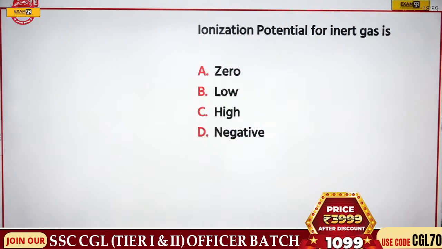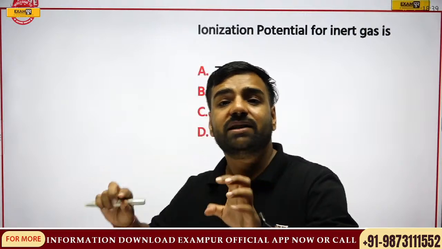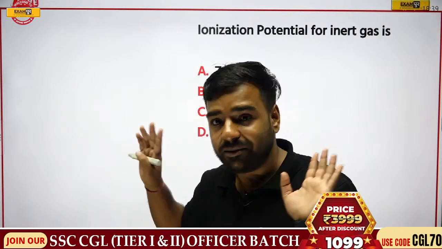Next question is, ionization potential for the inert gas is dash. Now we have understood what ionization potential is: how much energy is actually required to remove the electron from the outermost shell. Remember that part?